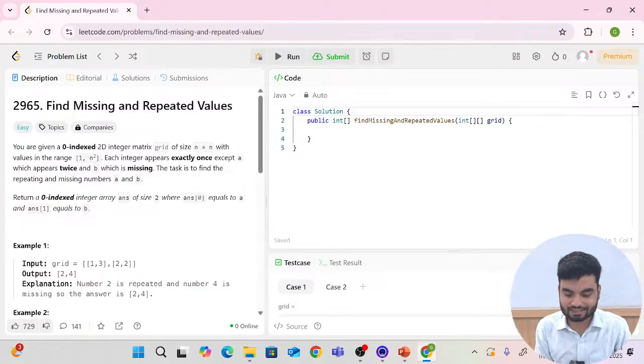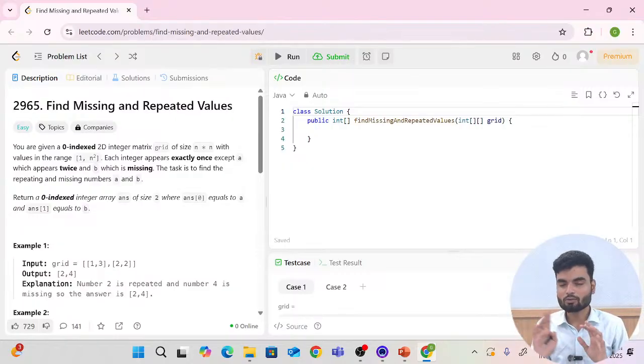Then each integer appears exactly once except a, which appears twice, and b, which is missing. So you will have one 2D array, a 2D list or 2D vector, and our job is to find the repeating and missing numbers, a and b. Okay, so let's see the example. The example grid has the values 1, 3 and 2, 2.